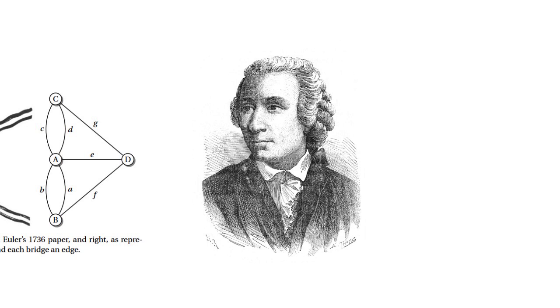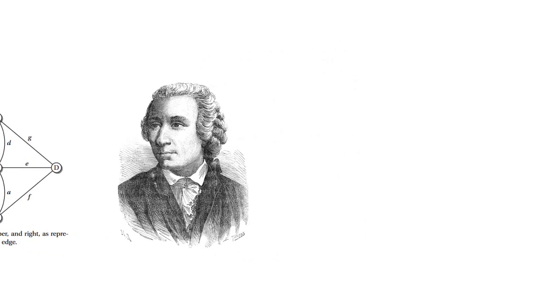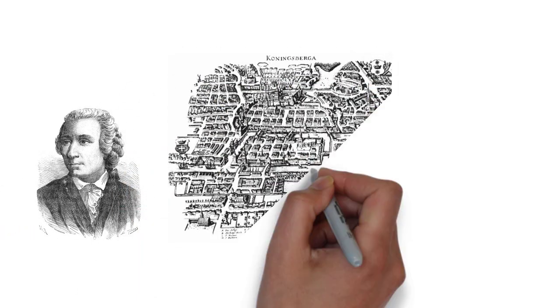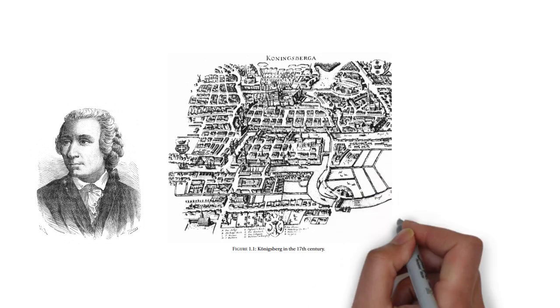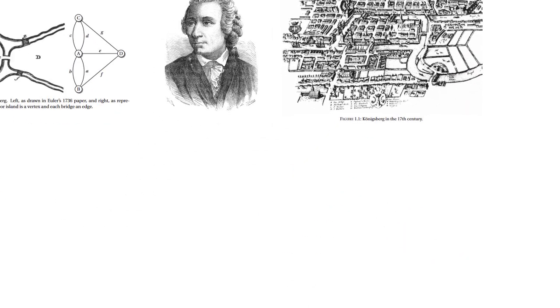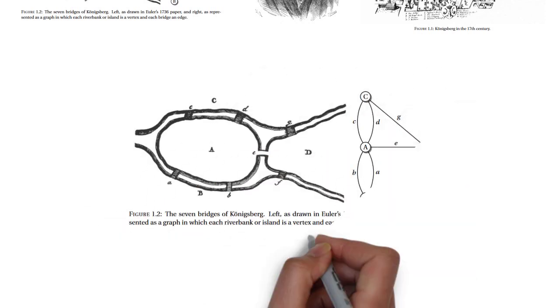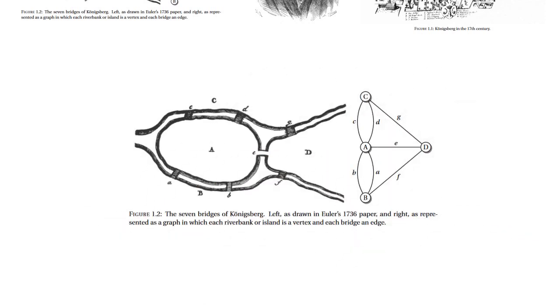It was Leonhard Euler who solved this puzzle in 1736. As a mathematician, Euler preferred to address the problem by pure thought rather than by experiment. He recognized that the problem depends only on the set of connections between the riverbanks and islands, a graph in modern terms. The graph 1.1 corresponding to Konigsberg has 4 vertices representing the 2 riverbanks and the 2 islands, and 7 edges for the bridges, as shown.